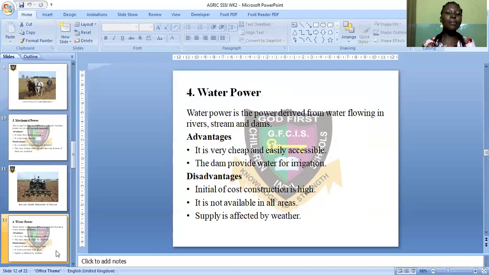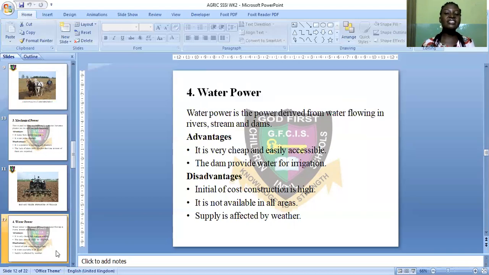Number two, the dam provides water for irrigation. You can construct the dam for artificial irrigation so that the crops can actually have water for their growth and development. Disadvantages. Initial cost of construction is high. To construct a dam requires huge amounts of money. So the initial cost of construction of a dam is high.